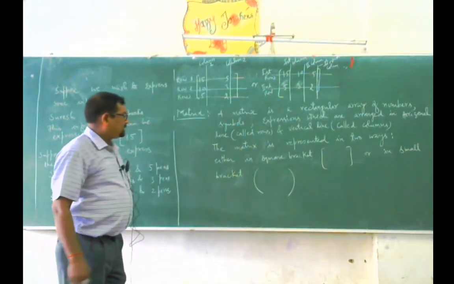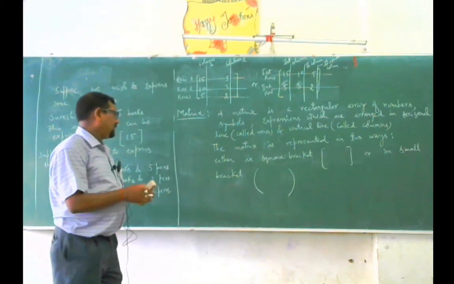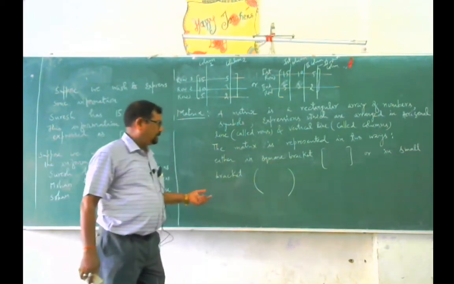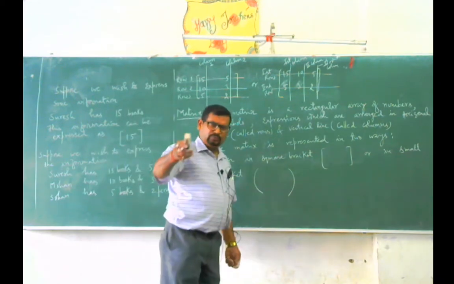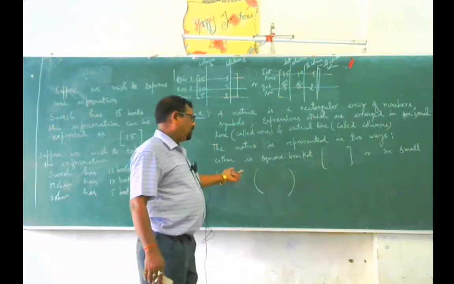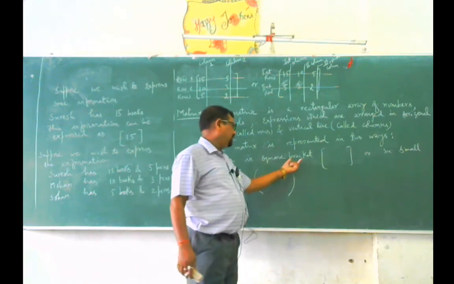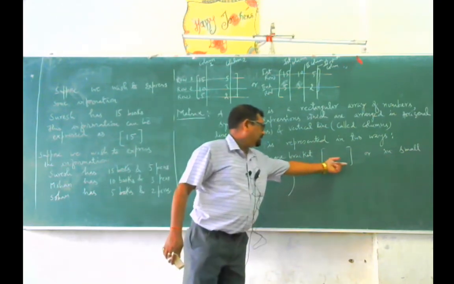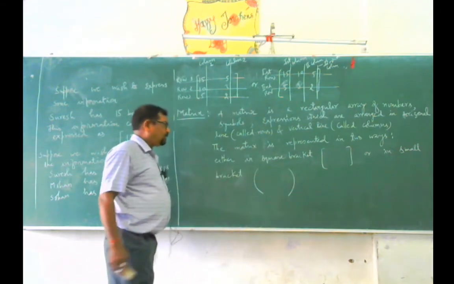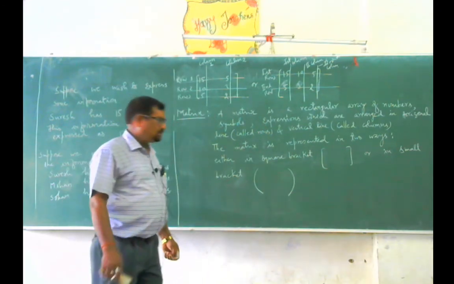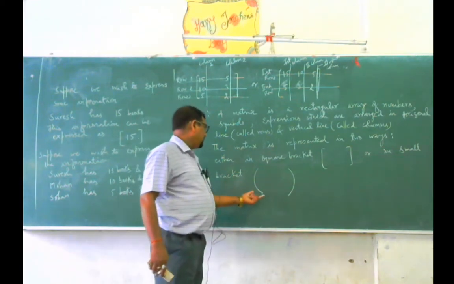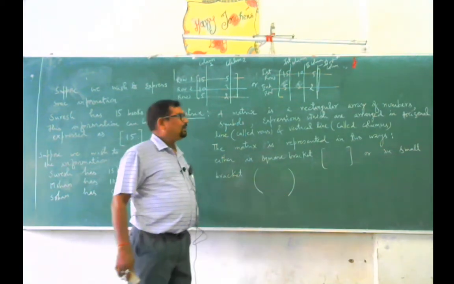The matrix is represented in two ways, either in square bracket or in small bracket. Usually, you will find in several books that many of the authors have represented the matrix in square brackets. Whereas when we look at other books, you can see the matrix is also represented by small brackets.